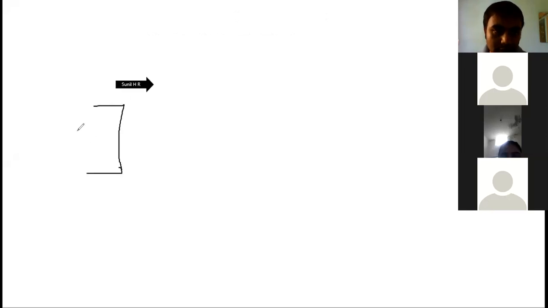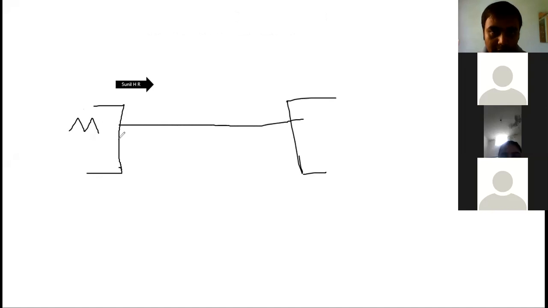Okay, so this is the master and this is the slave, right? They are connected through two lines, keep in mind. One is SDA, another one is SCL.